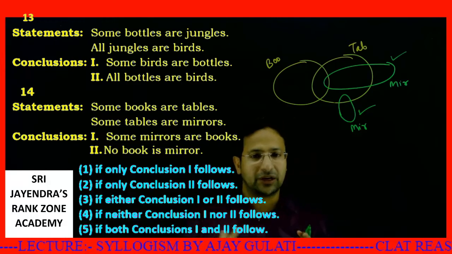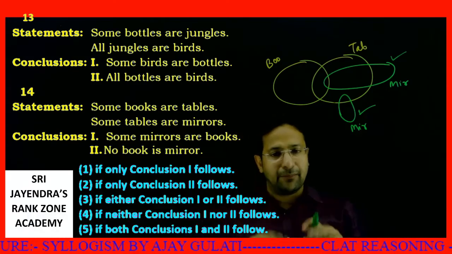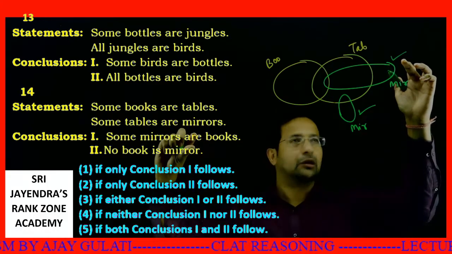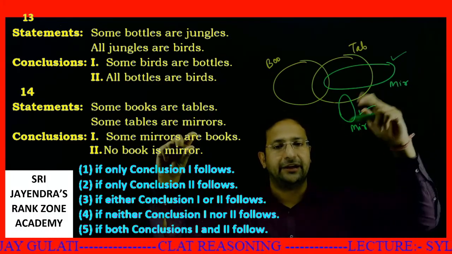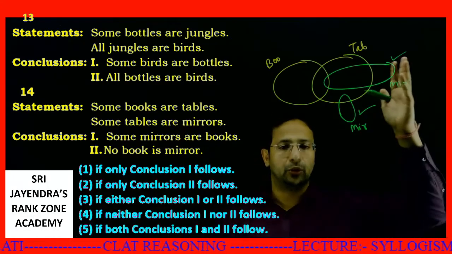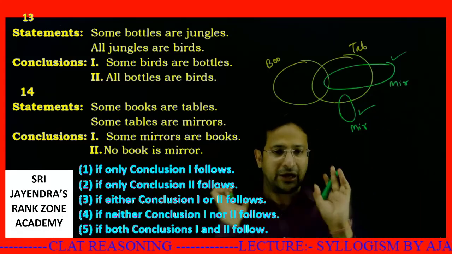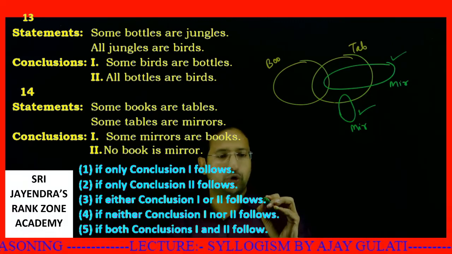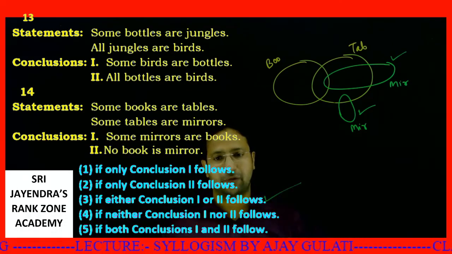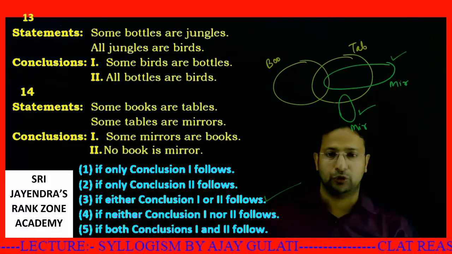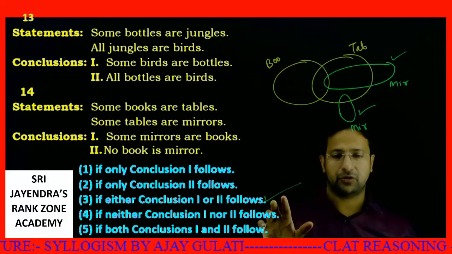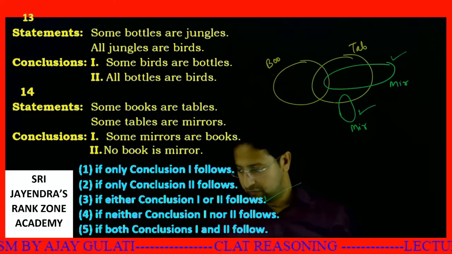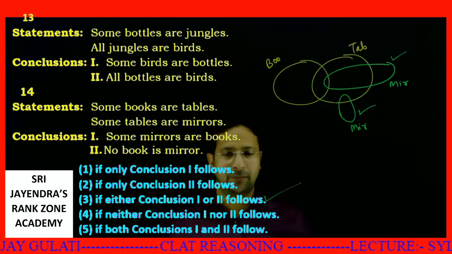So in this particular case, if I am assuming both of the conclusions to be true, I get a right in both of these. So when I get a right in both of these, at least one will be true at one time. Okay. So your answer is: either one or two follows. This is a typical type of question. If one or two follows, then your answer is option number 4. I hope it is clear to all.